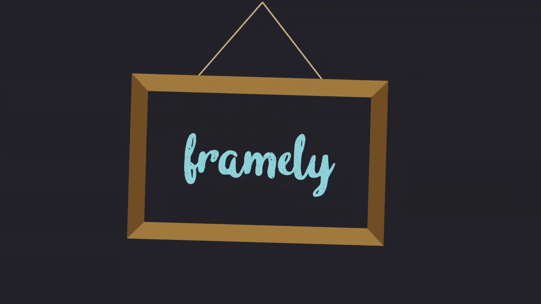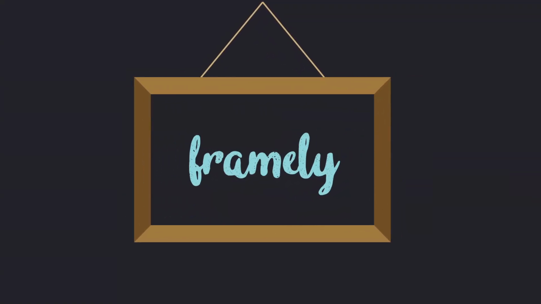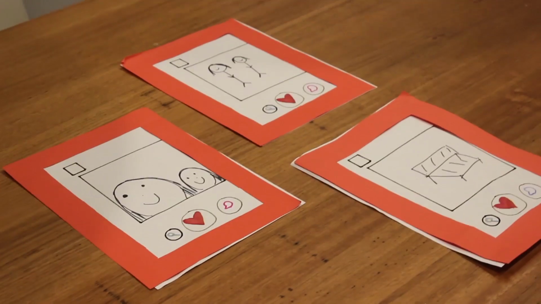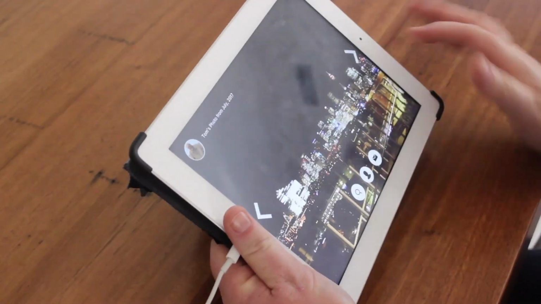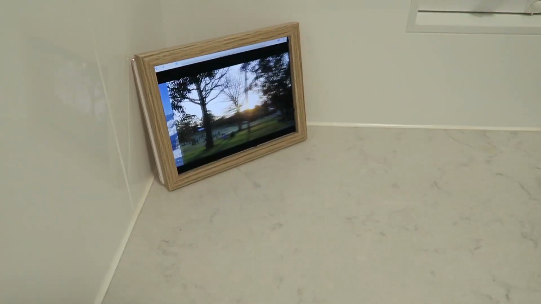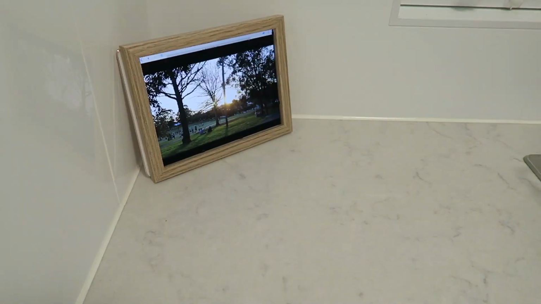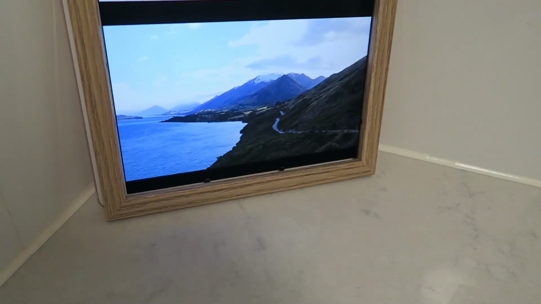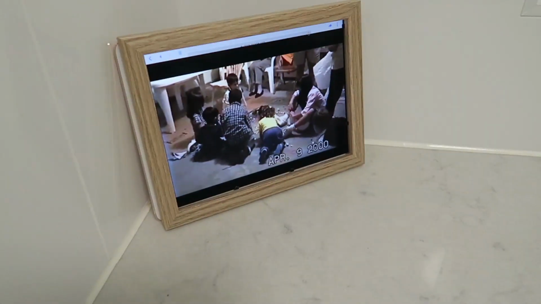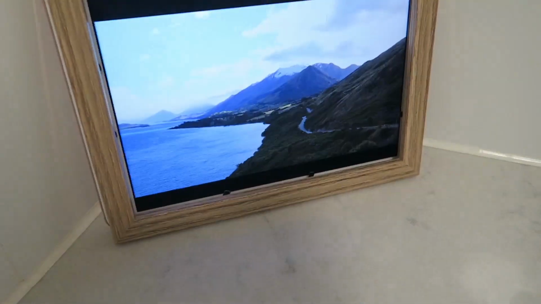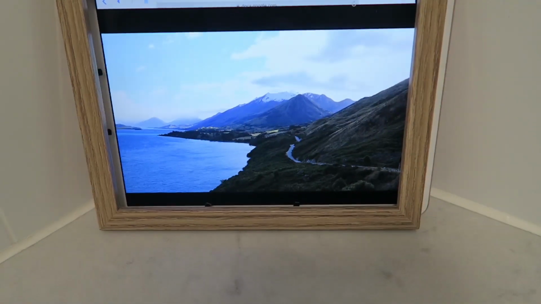This connection materializes in the form of Framely. Framely is an interactive photo frame that allows elderly users to make a connection. Images appear in the frame similar to the way a digital photo frame does. However, these images are representative of the connection you may have with another user. For example, if both users have objects connected to Sydney that have importance in their home, an image of Sydney City may appear in the frame.